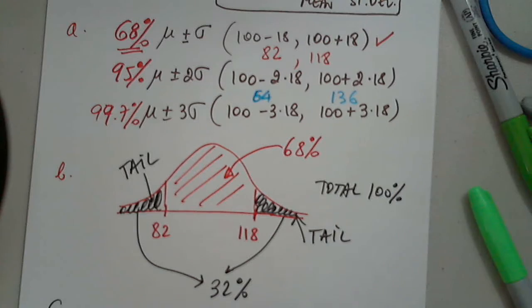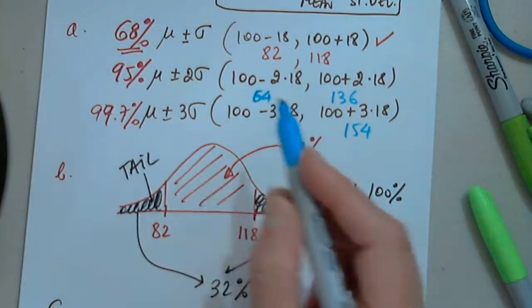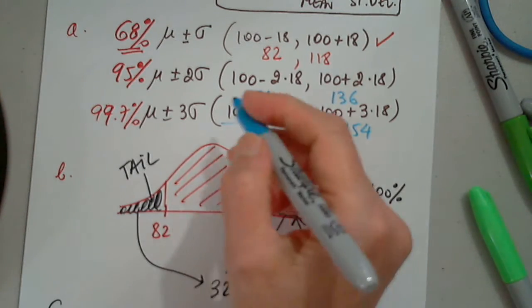So 3 times 18, added to 100, how much? 3 times 18, so 154. This is the 154 that I'm looking for. And this one I don't even care that much about, but let's determine it, right? So it's 100 minus 3 times 18. 46. 46 indeed. Very good.